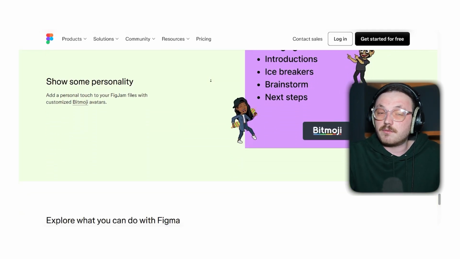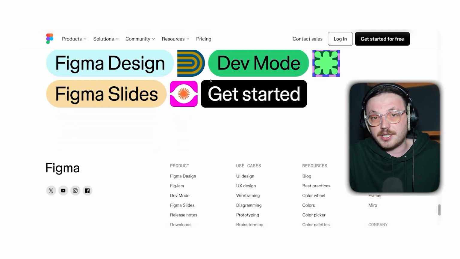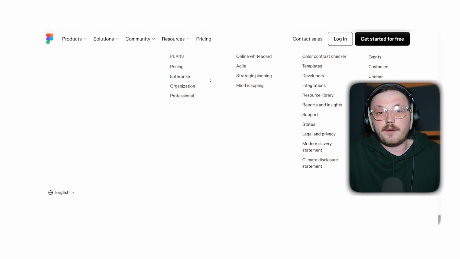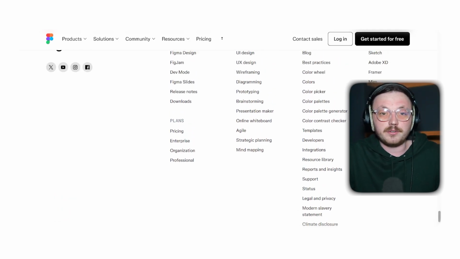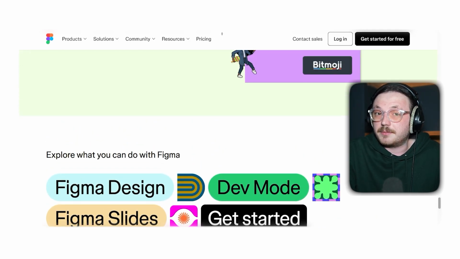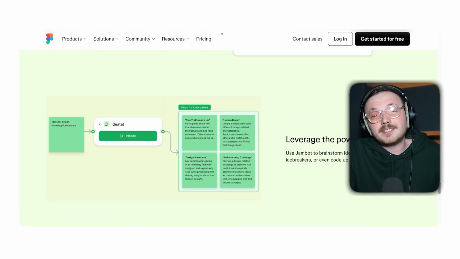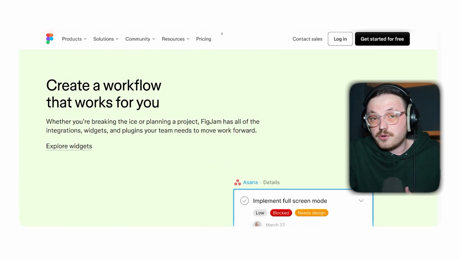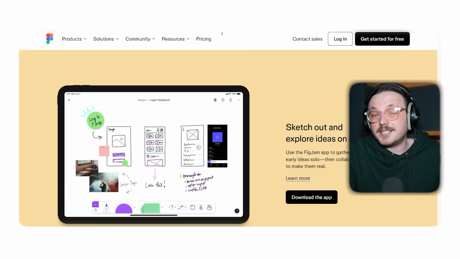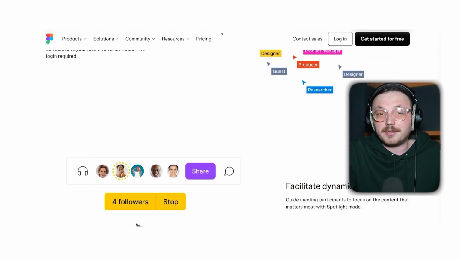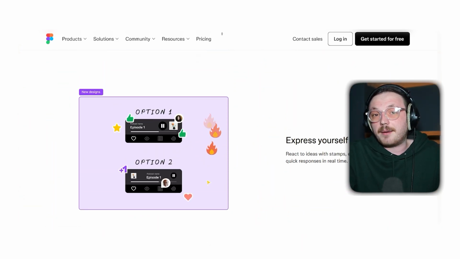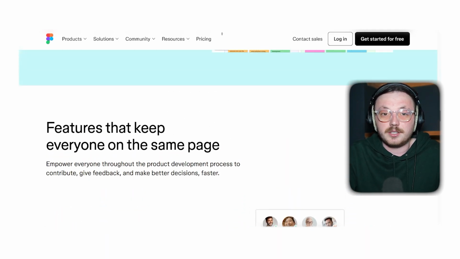FigJam also comes with ready-to-use templates for things like agile planning or design sprints, so it fits into different kinds of workflows. While it's great for teams already using Figma, anyone can learn it easily because it's so simple to use. It's also affordable and focused on making collaboration easy and fun. For teams that care about design and creativity, FigJam is quickly becoming a popular alternative to Miro.